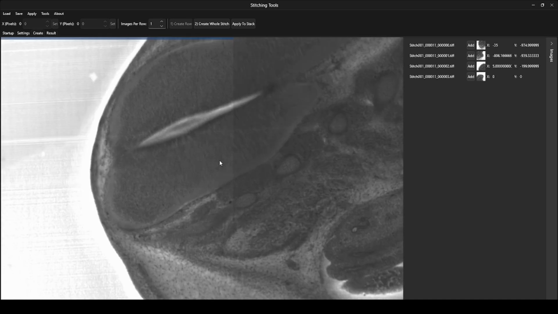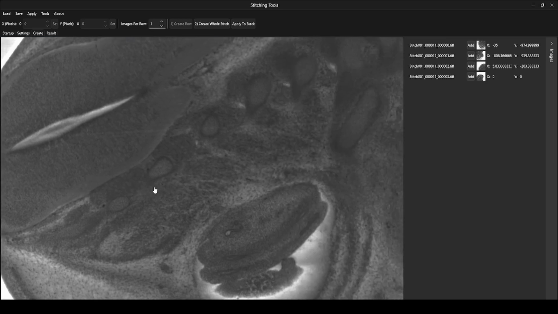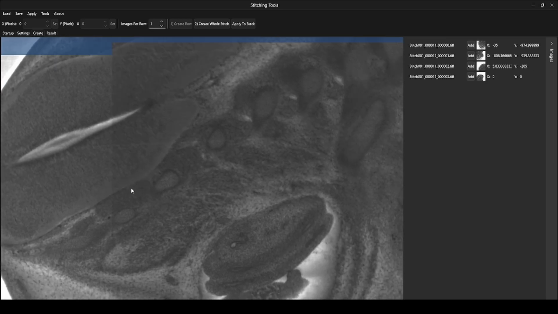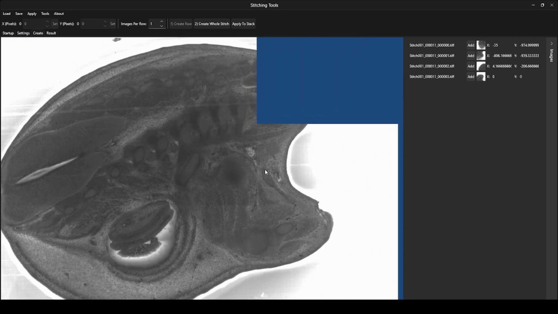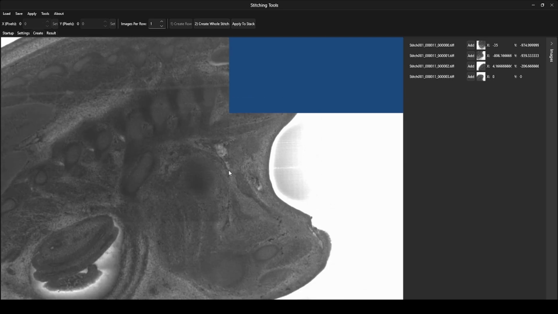You'll know when it's not perfect because you'll get misalignment usually at the image seams, so just check for these. In most cases it can trick you into thinking that you're correct, but actually you need to go down a little bit. So here I'm quite happy with the image alignment, both on this side and this side.